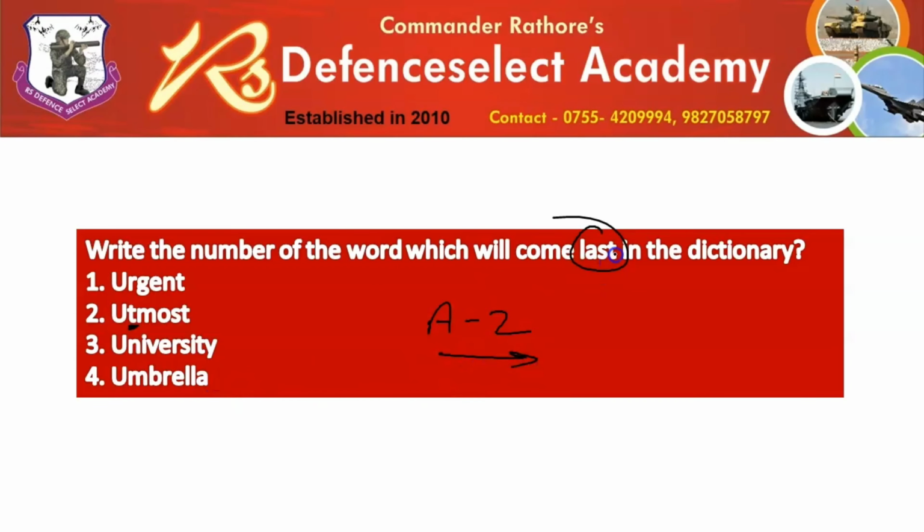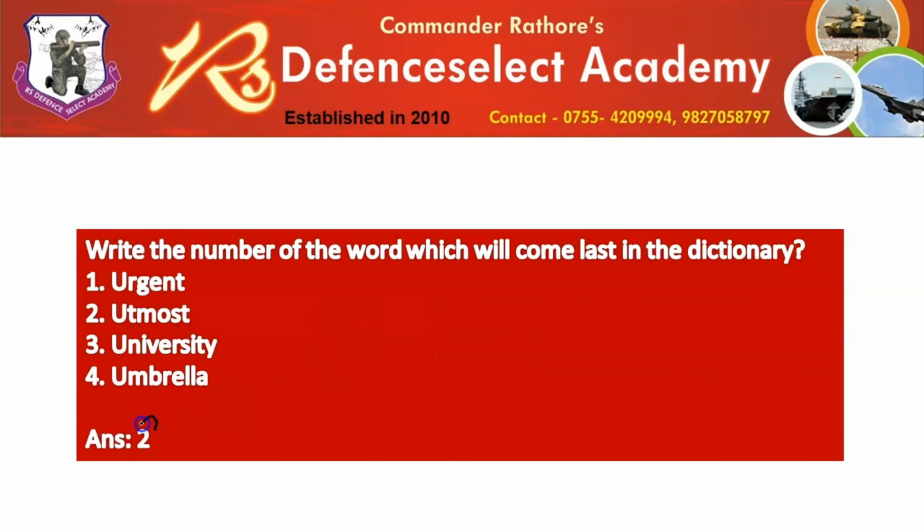And here it is asked about the last word in the dictionary, so utmost would be placed last. When we place urgent, university, umbrella, utmost, utmost would come in the end. And here it is asked, write the number of the word, so the right answer has to be option number 2.